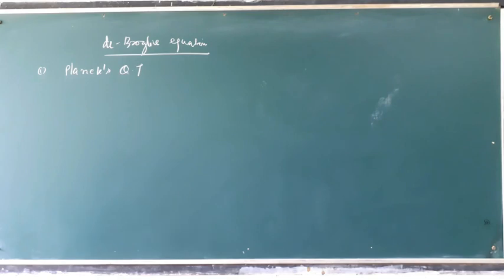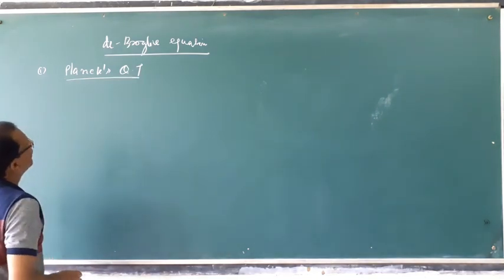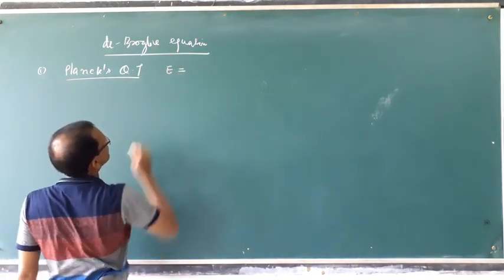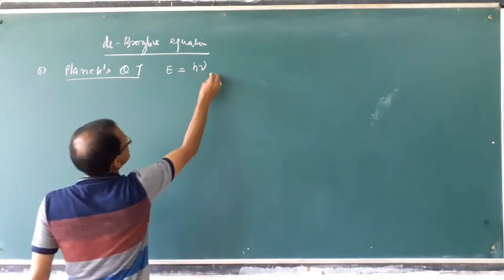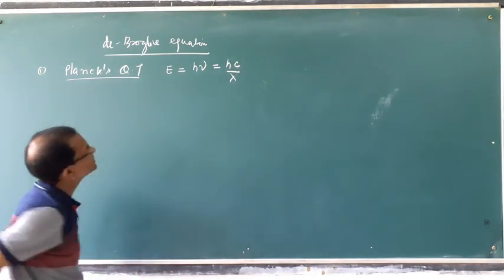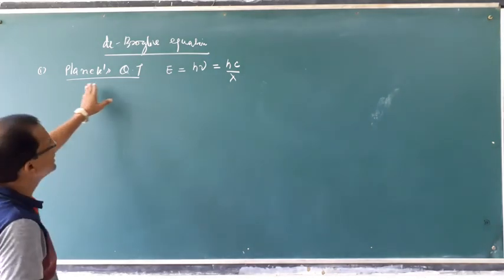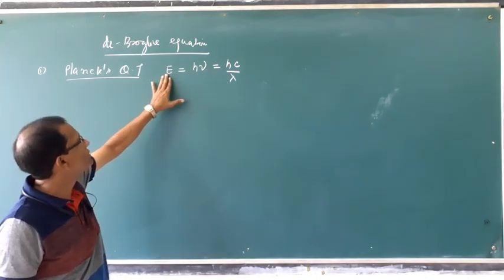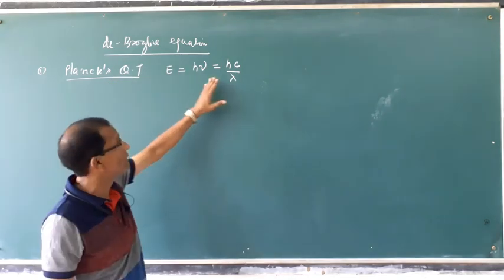According to Planck's quantum theory, E is equal to h nu, which is equal to hc by lambda. This is the statement of Planck's quantum theory, that energy is directly proportional to frequency and energy is inversely proportional to wavelength.